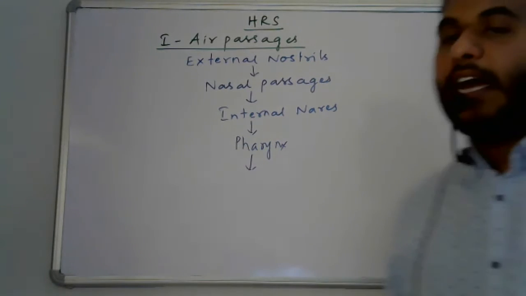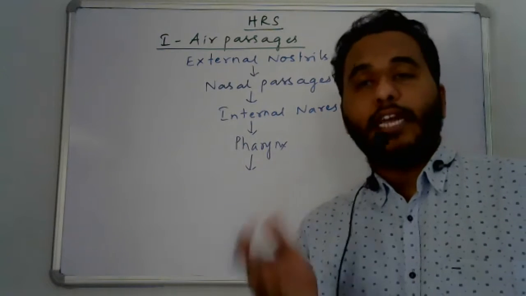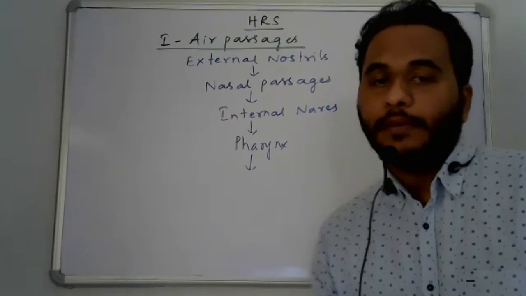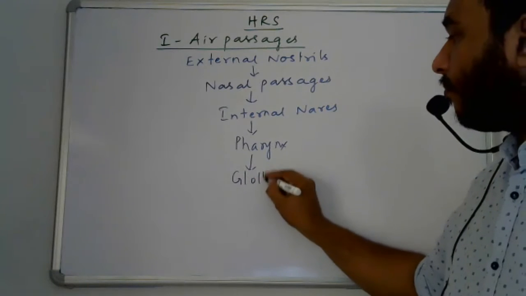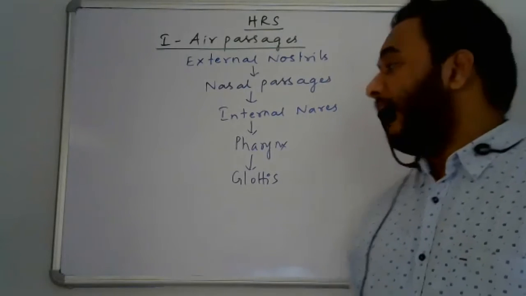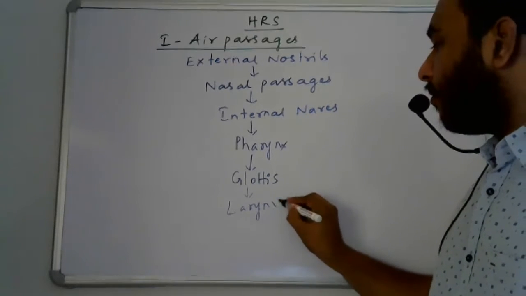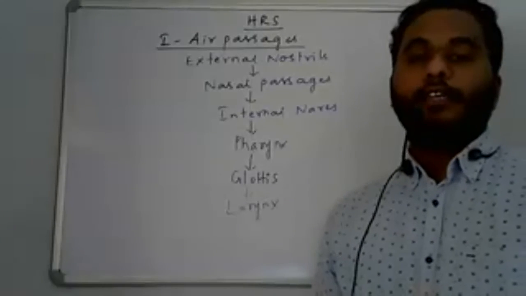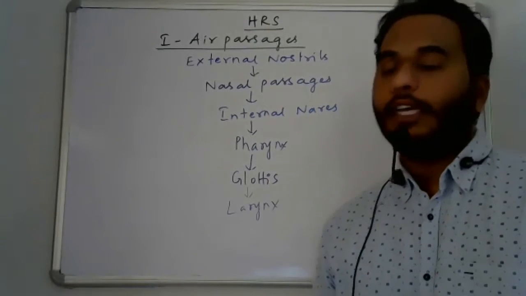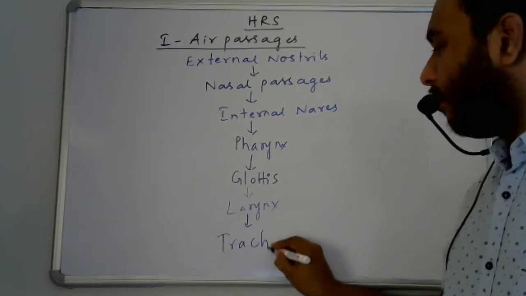Pharynx is a common chamber for both food and air, and it is a part of both the digestive system and the respiratory system. Next, glottis. Through the glottis, the pharynx opens into the larynx. Followed by trachea.